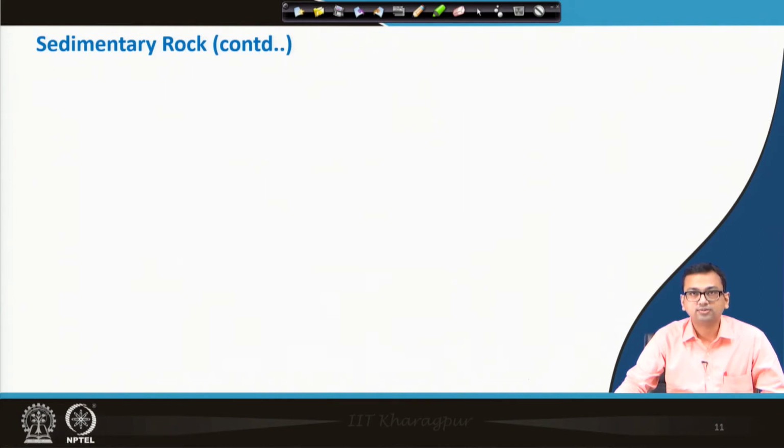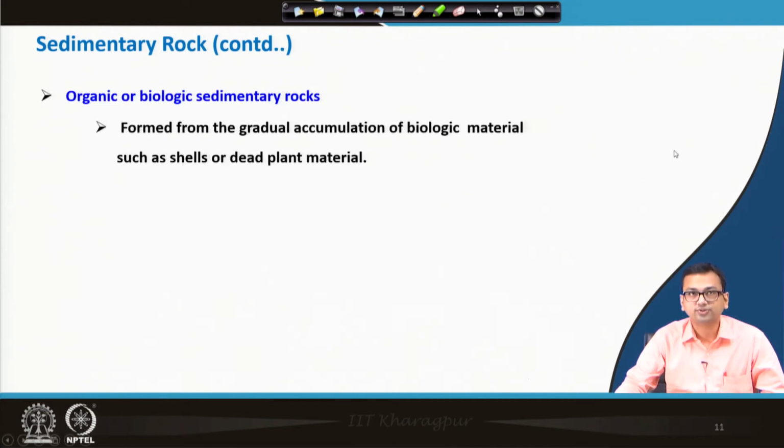Now, the third and one interesting category is the organic or biologic sedimentary rocks. How do they form? They are formed from the gradual accumulation of biologic material such as shells or dead plant material.